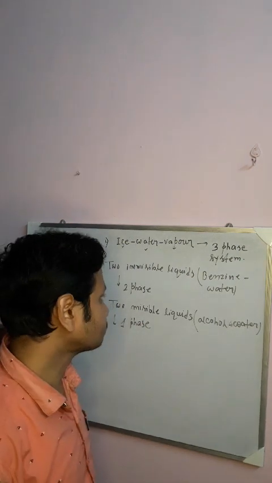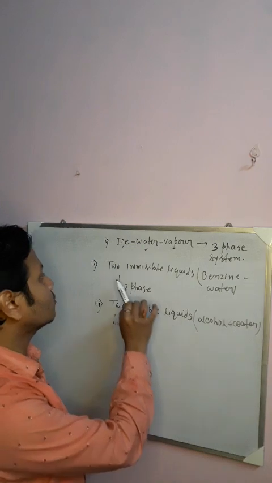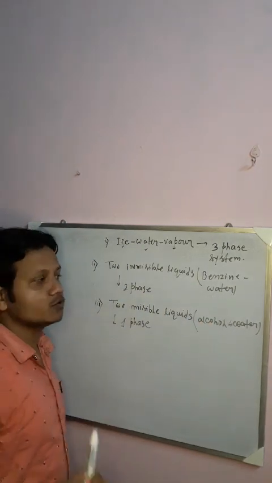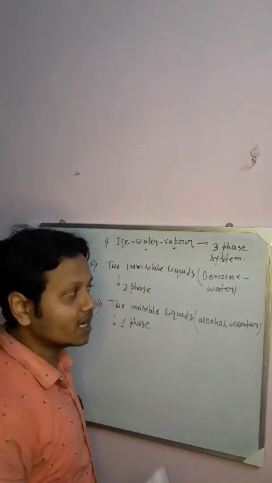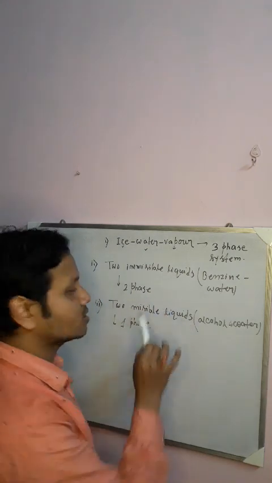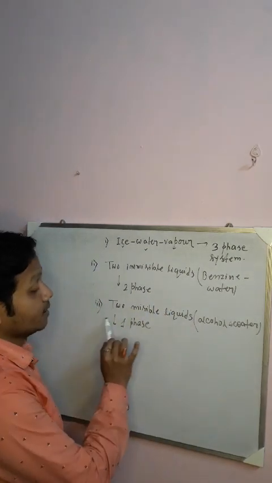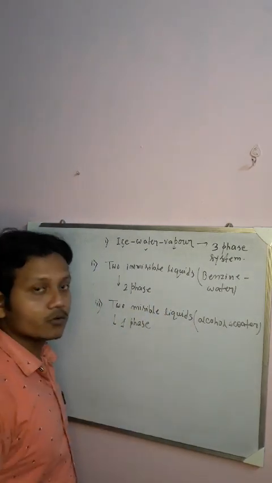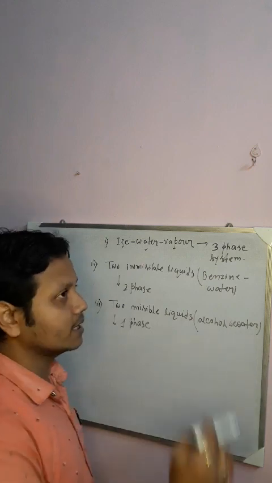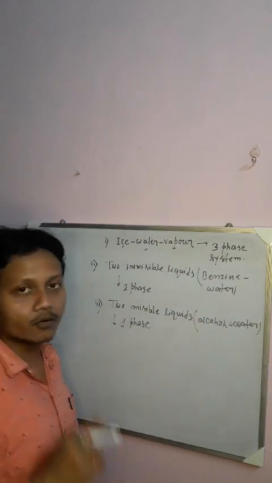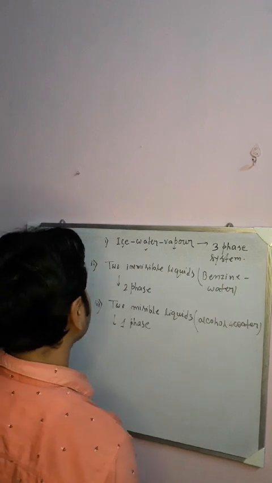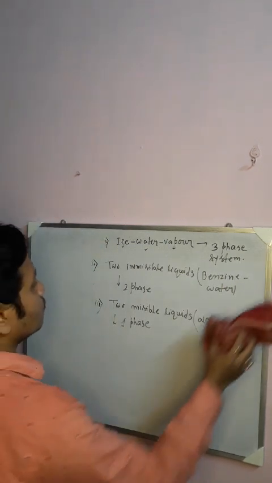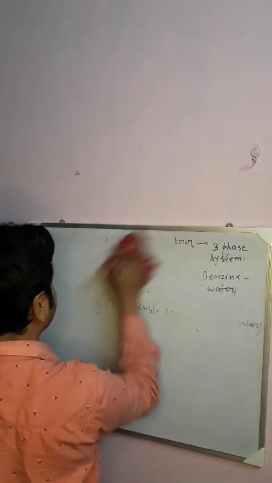When you are talking about two immiscible liquids, you can easily distinguish the two layers of liquids, so that constitutes two phases. And if you talk about two miscible liquids, say water and alcohol, they mix up, so as a result it constitutes one phase. So this is what phase is, with examples.